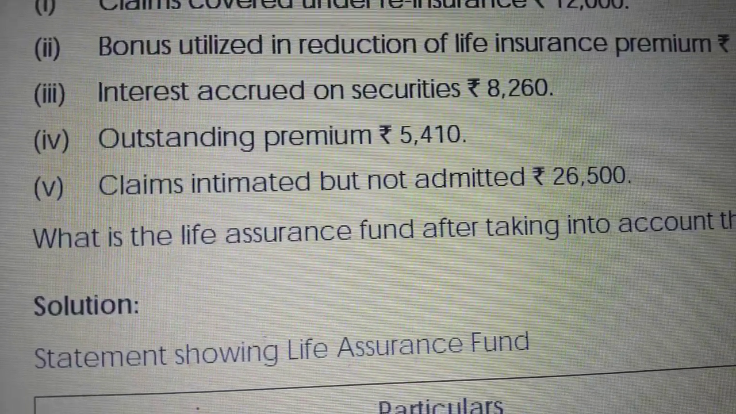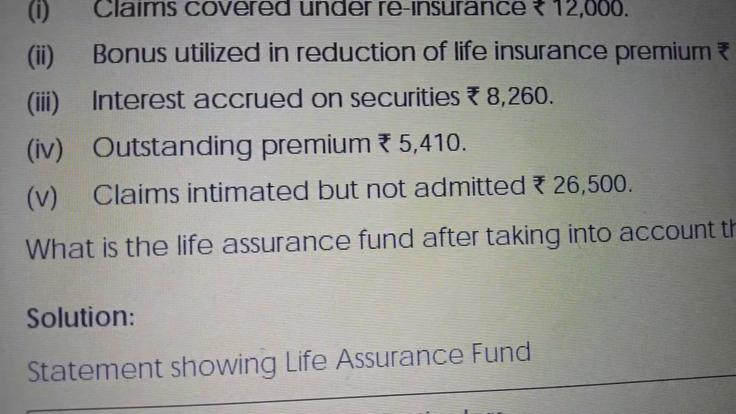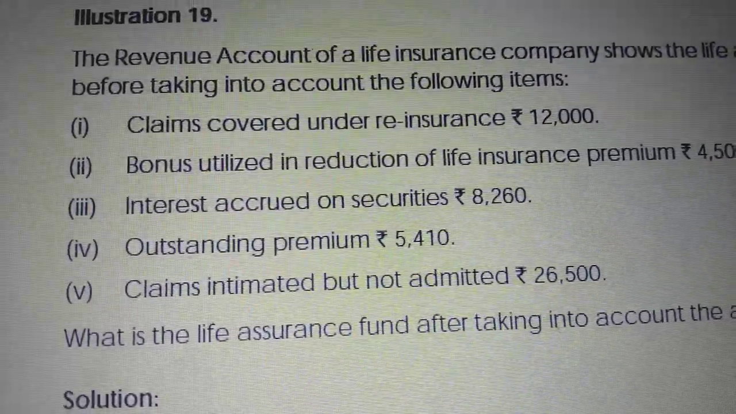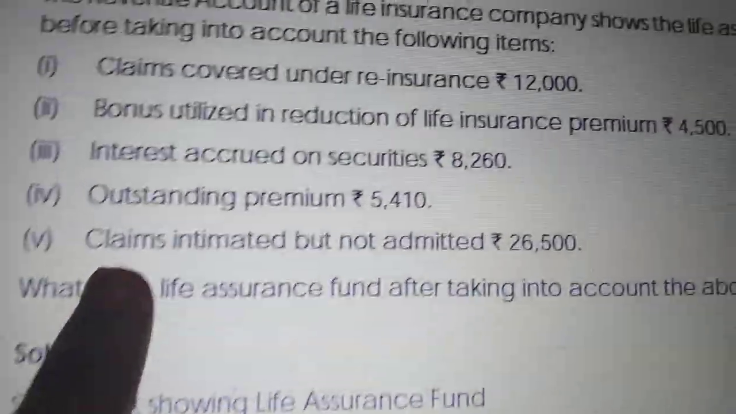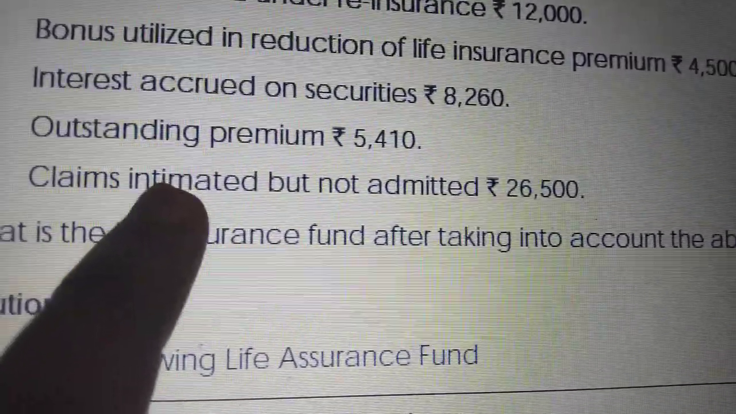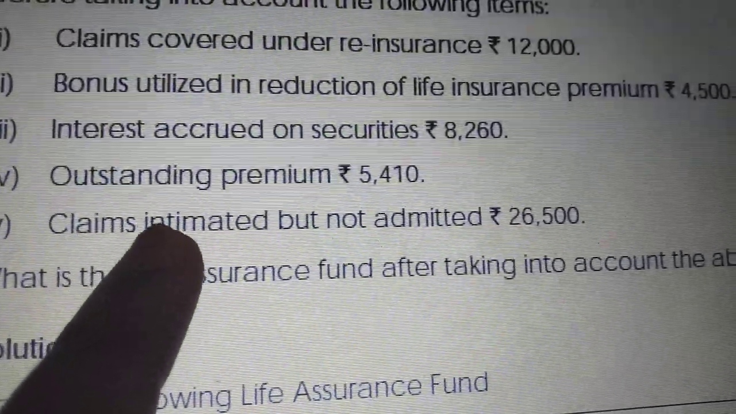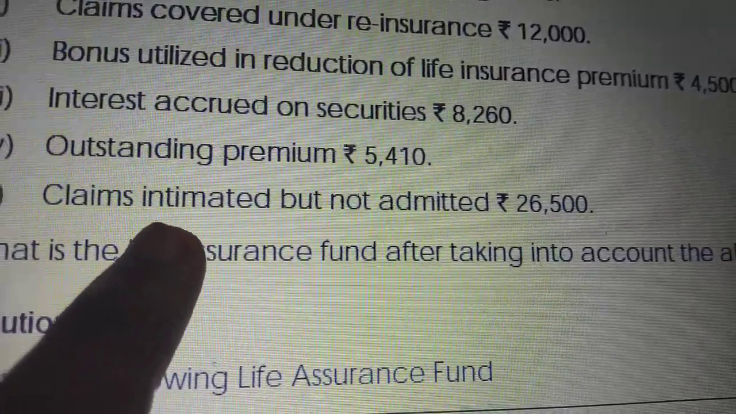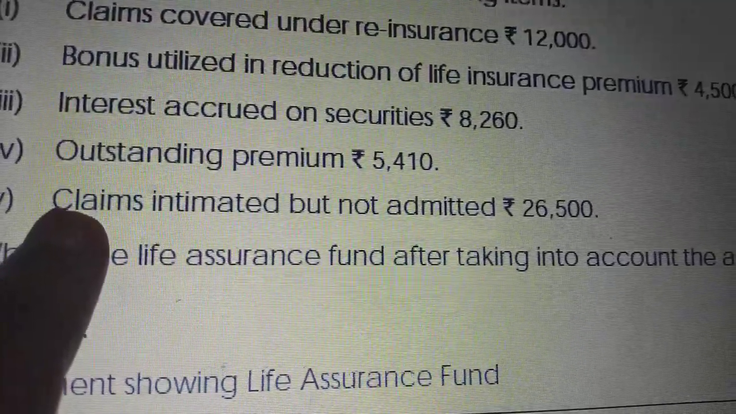Claims intimated but not admitted. For the time being, forget about that and just remember the word claims. I will explain what this intimated but not admitted means in the subsequent problem. Thereafter, you will understand the exact meaning of this. So for the time being, assume only claims.